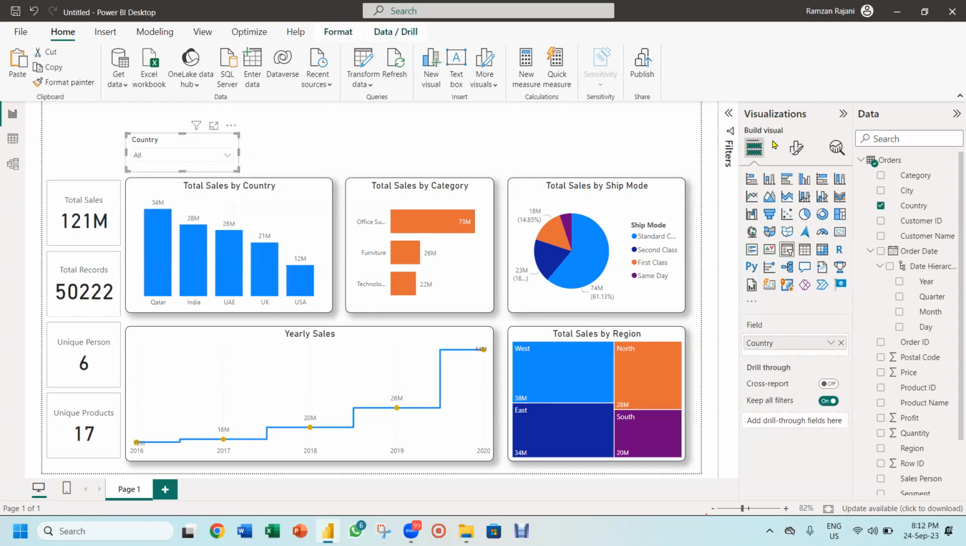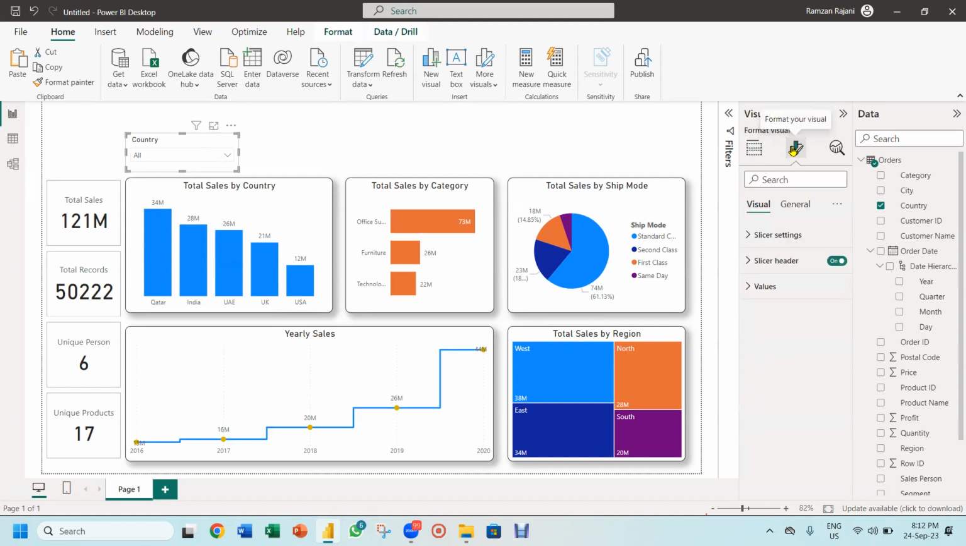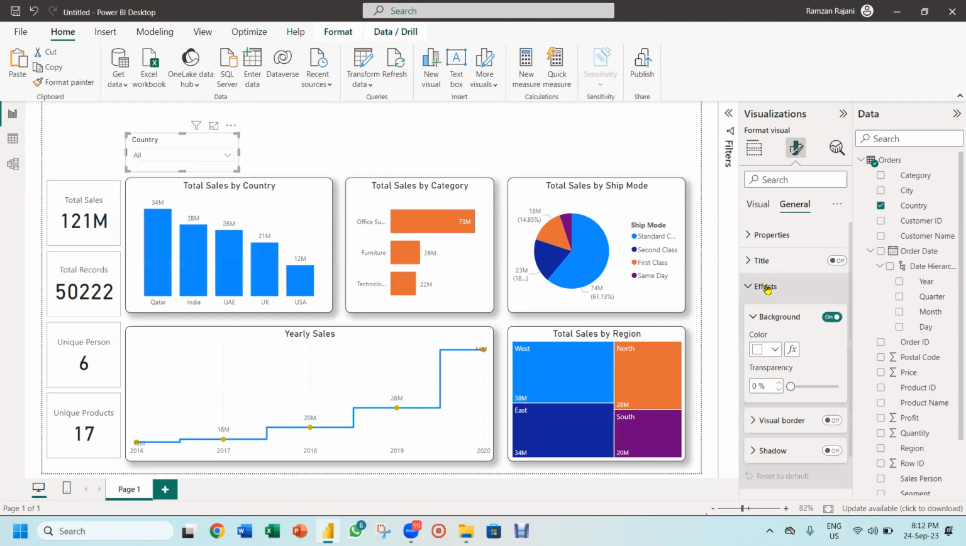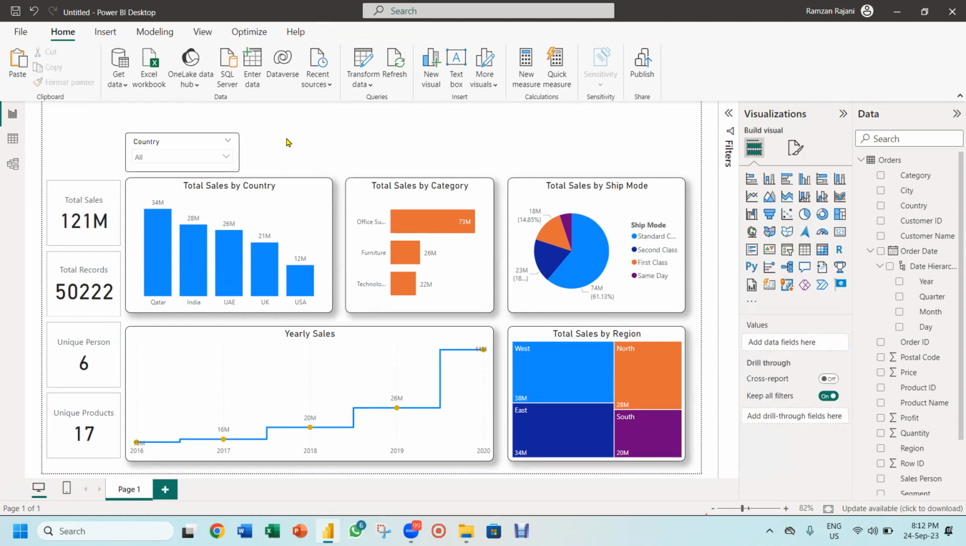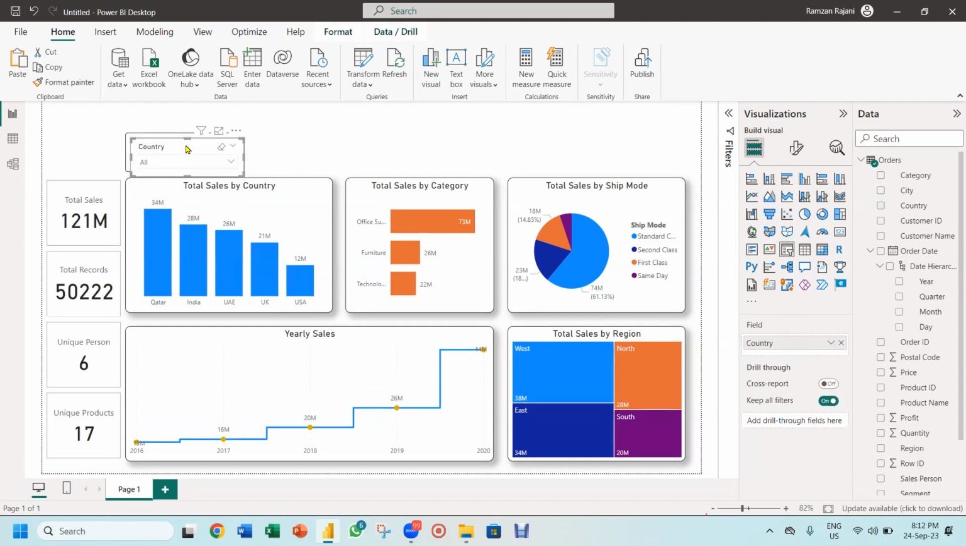Let me put a border on it quickly. I go to the format, go to general, effect, and there is an option, visual border. Let's make a little bit of round corner, not 10, but just 5 pixels. Done. And over here, this is ready. Now what you will do is nothing, just copy and paste. I click on it, copy, and press Control V for paste.